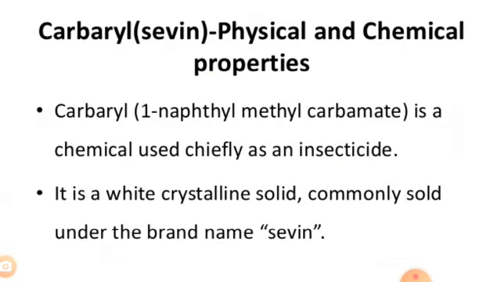So we will discuss, first one is carbaryl. So what are the properties of carbaryl? Carbaryl is 1-naphthyl methyl carbamate. It is a chemical used chiefly as an insecticide. It is a white crystalline solid commonly sold under the brand name Sevin. The brand name is Sevin.